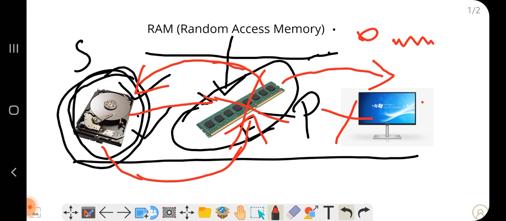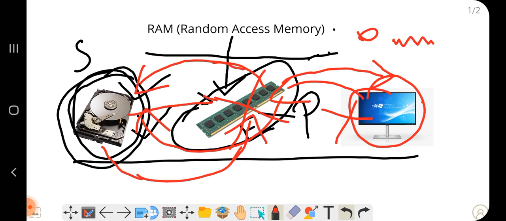That's why we say that if the file is not saved and we shut down, we will not get it again. Whatever we are working on the screen is stored on the primary storage device. When we click on save, at that time it will go to the secondary storage device. Understand? The RAM is an empty chip. It receives the data from the hard disk, and as the data comes to the RAM, we are able to see it on the monitor.